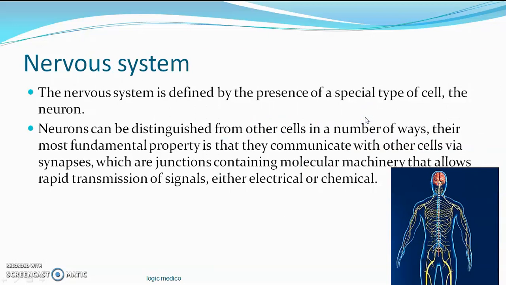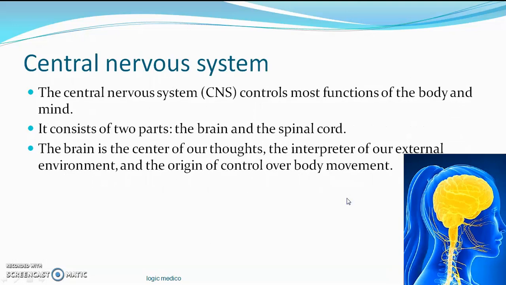So what is this nervous system? Basically it is defined by the presence of a specialized type of cell called a neuron or the nerve cell. It is specialized in a number of ways, not only in its appearance but also in the way it communicates. It communicates with the neighboring cells by an electrical or chemical impulse which passes through junctions called synapses. So that is how the neuron is unique. We'll see the details of that in the subsequent slides.